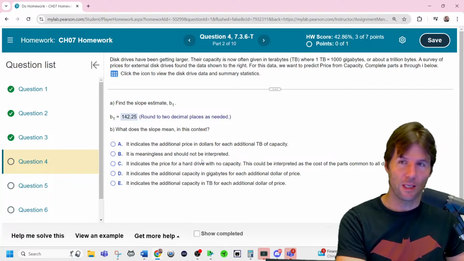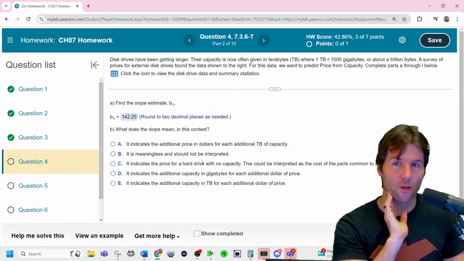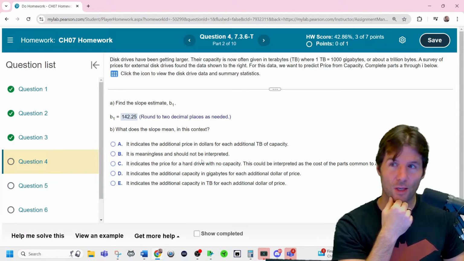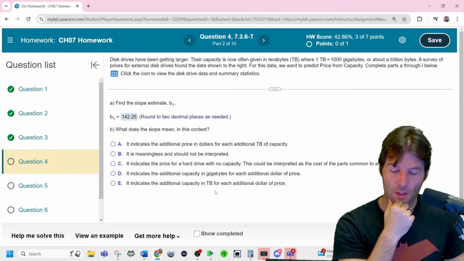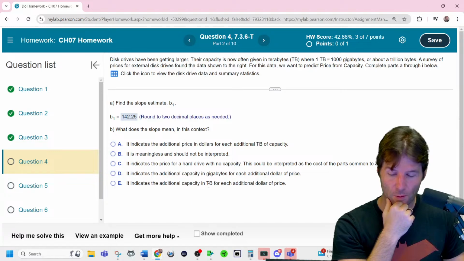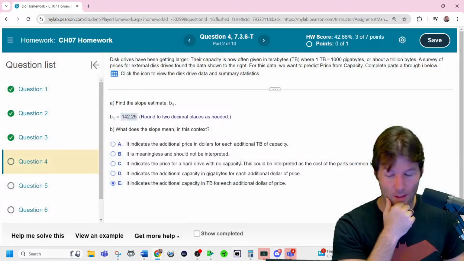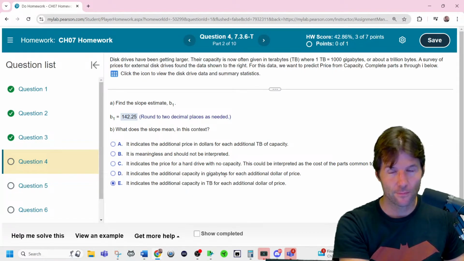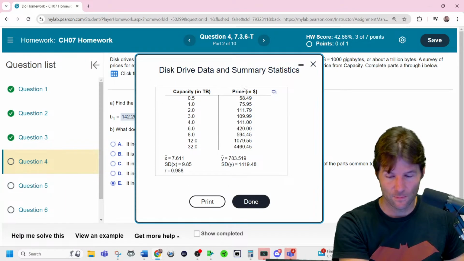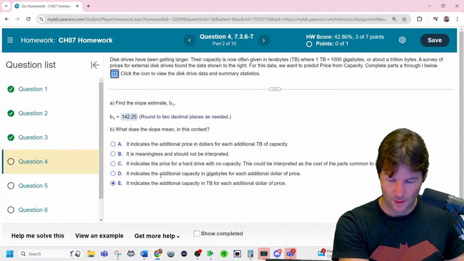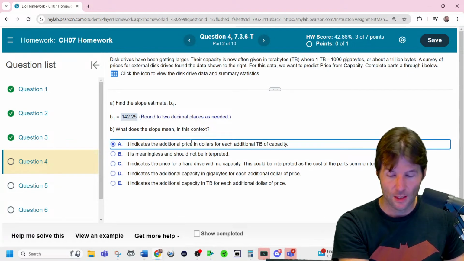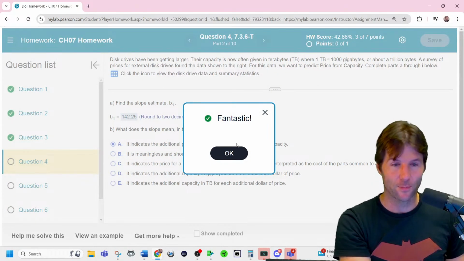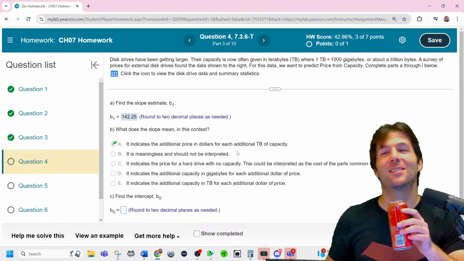What does the slope mean? For each additional terabyte, we expect the price of the hard drive to increase by B1 units. For each additional X, we expect Y to increase by B1. It indicates for each additional terabyte, we expect the price to increase by a certain amount. I am just out of it today. The slope indicates for each additional gigabyte. Is it gigabytes? Wait. It indicates the additional price per terabyte. Yeah, for each additional. So the way they're wording it, let me slow down a little bit here. I know I've got my Monster Energy drink right here.